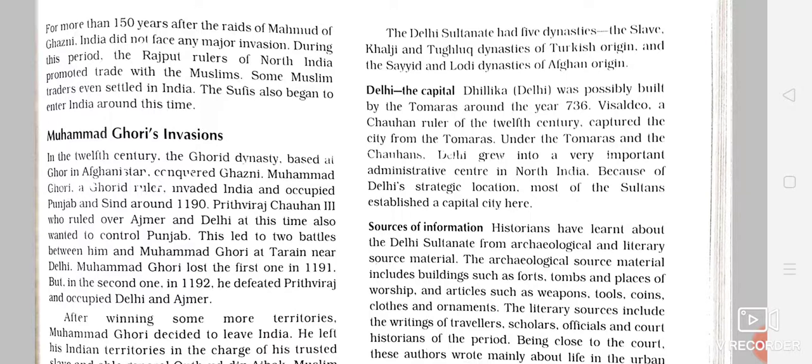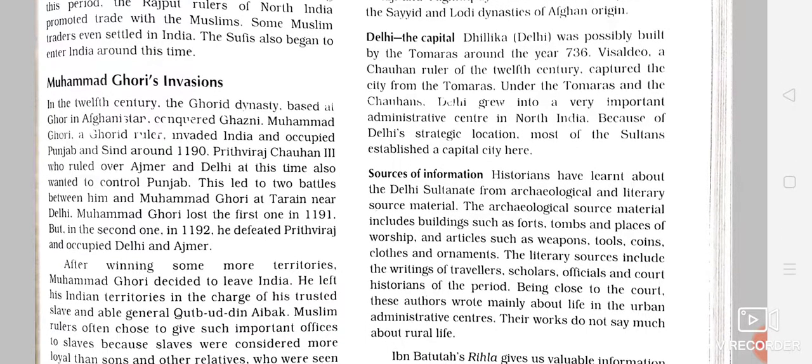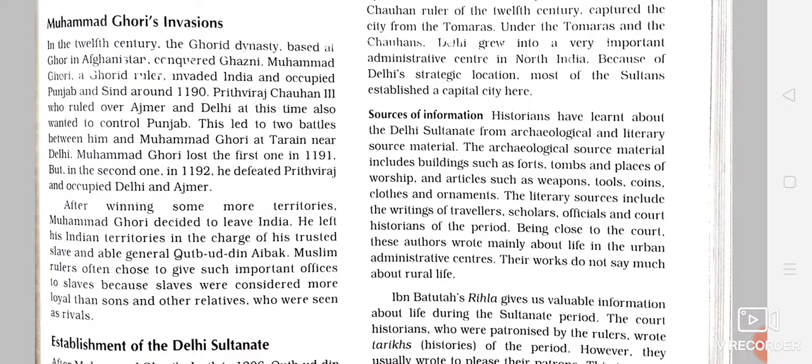And then afterwards, during the reigning period of the Chauhans only, Delhi started growing as a very important administrative center in North India. Delhi also enjoyed a strategic location. It was the center of India, the heart of India. So most of the sultans wanted to establish a capital city over here only. We have got the information of all these events and incidents from the various sources of history.